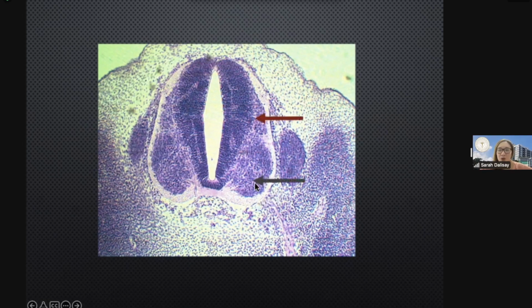It forms the motor area of the spinal cord. And we have this dorsal thickening, the alar plate, which forms the sensory area of the spinal cord.